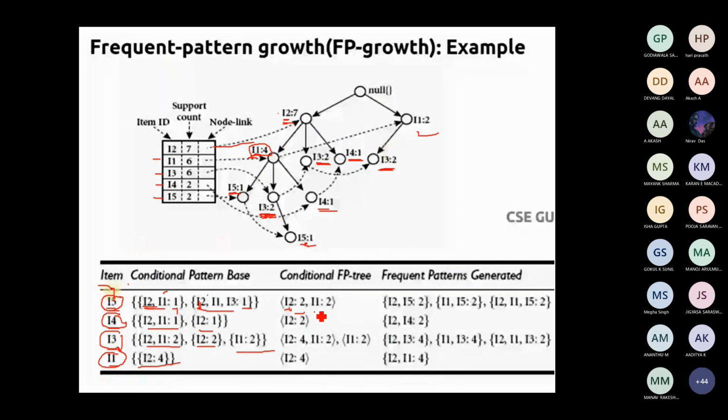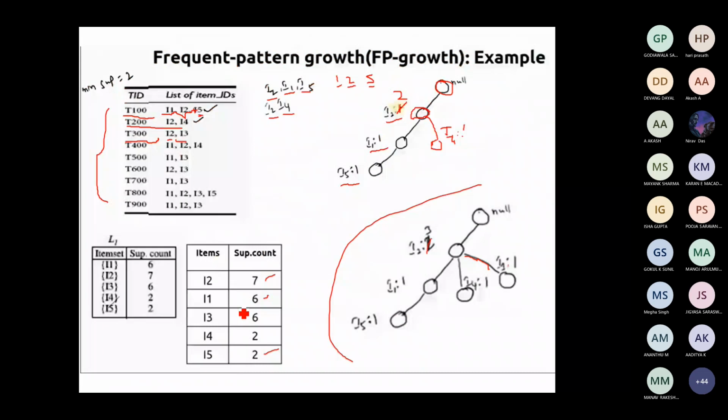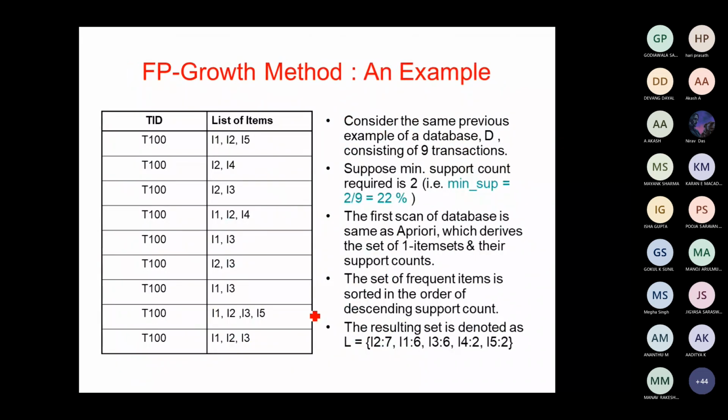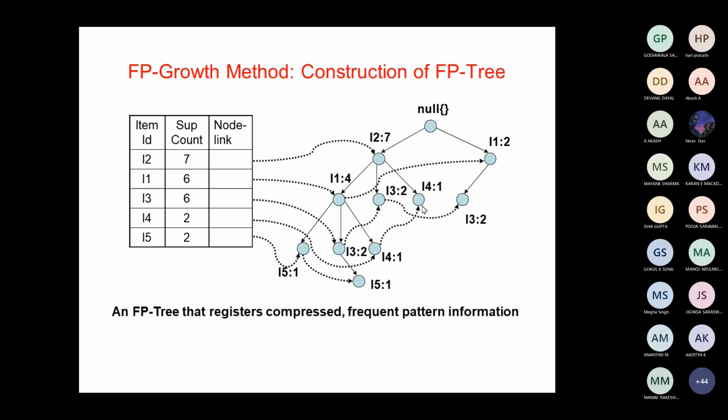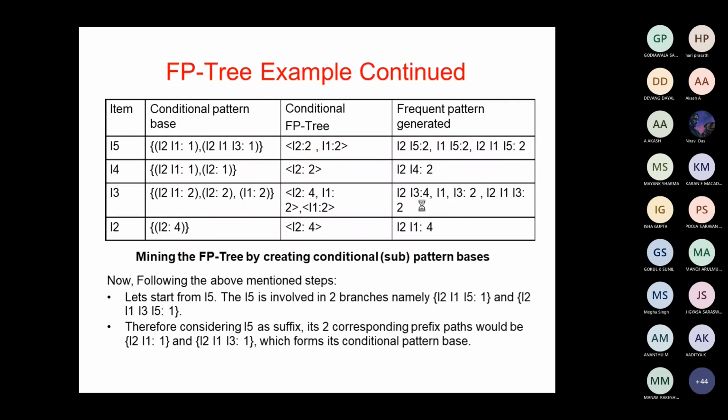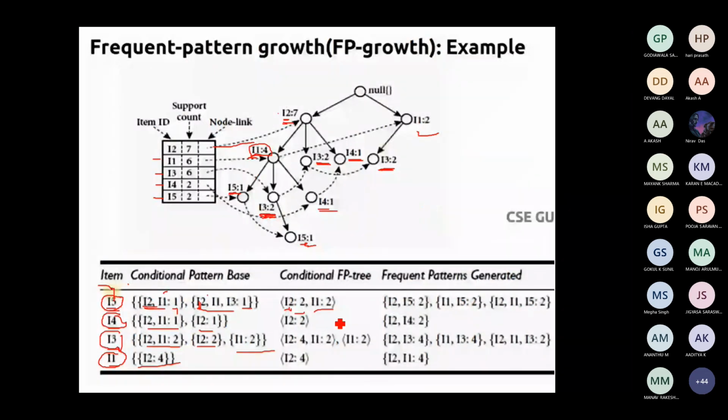Now if you look for I3, the occurrence is going to be only 1. If you look back at our question, the minimum support they have given over here is 2. The minimum support should be 2. So in our example, it is not satisfying the condition.